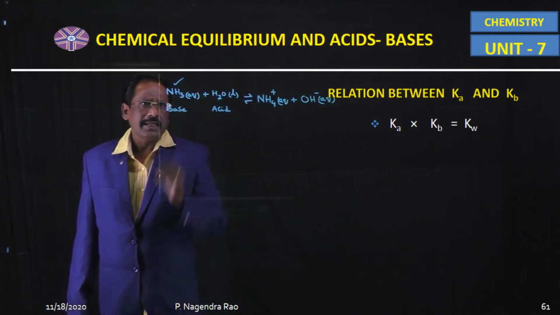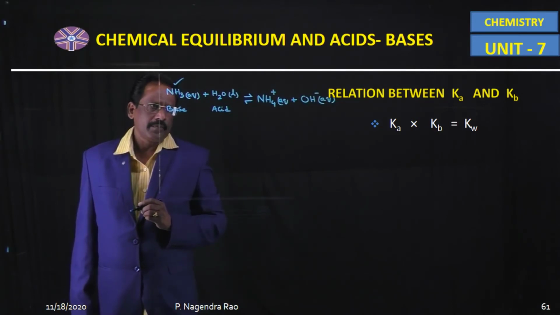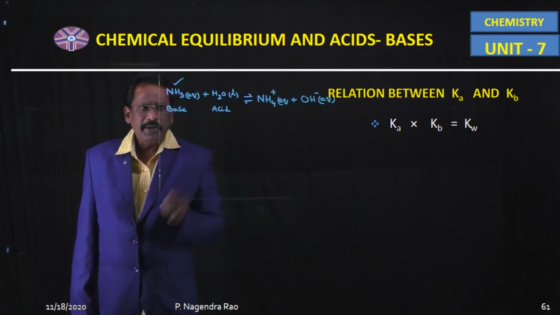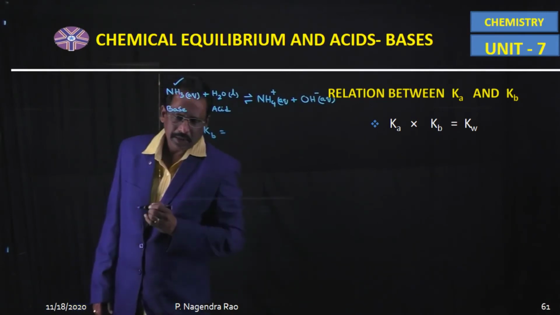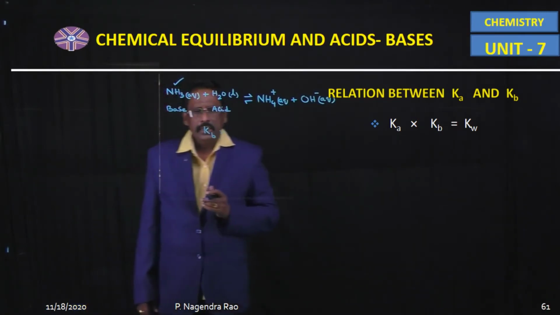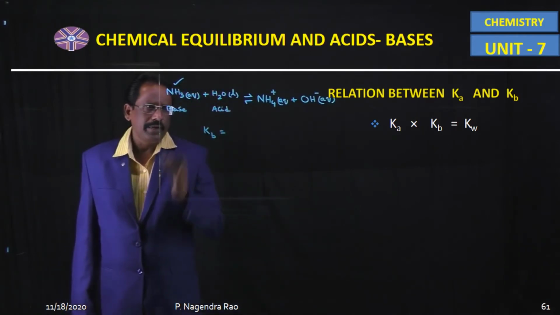Ammonia acts as a weak base. So according to the law of chemical equilibrium, Kb is equal to the dissociation constant of the weak base.